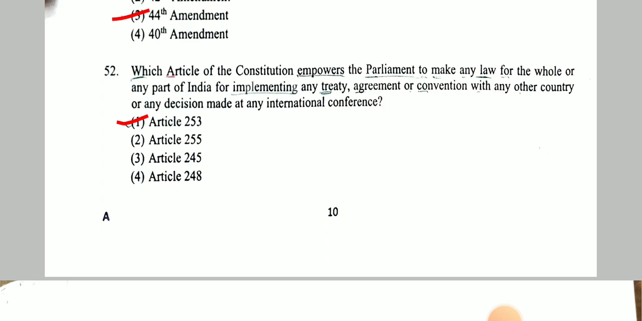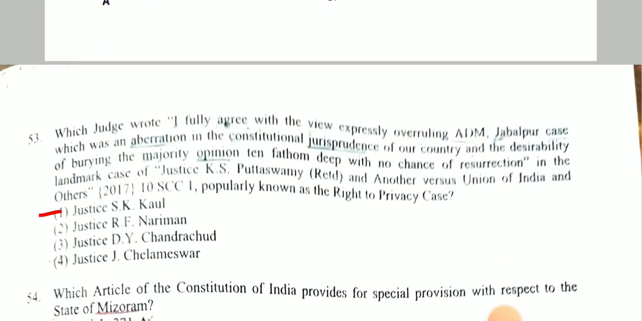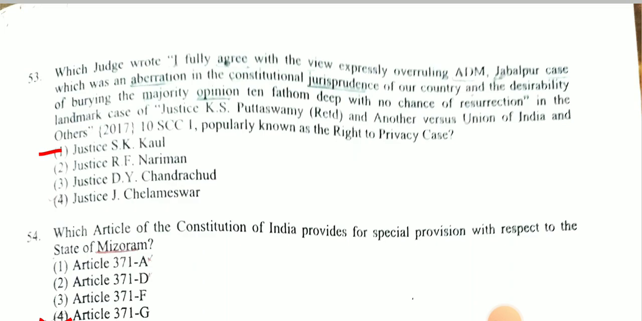Next question, which article of the Constitution empowers the Parliament to make any law for the whole or any part of India for implementing any treaty, agreement or convention with any other country? And answer is Article 253. Next question, which judge wrote, I fully agree with the view expressly overruling ADM Jabalpur case, which was an aberration in the constitutional jurisprudence of our country, and the desirability of burying the majority opinion 10 fathom deep with no chance of resurrection. In the landmark case of Justice K.S. Puttaswamy, this statement was given by Justice S.K. Kaul.